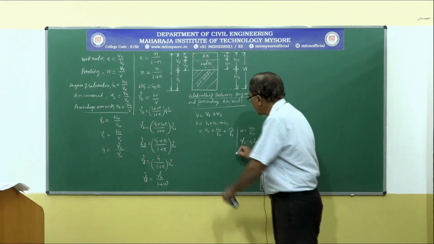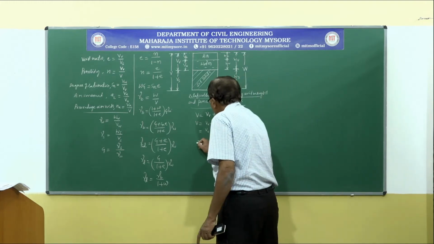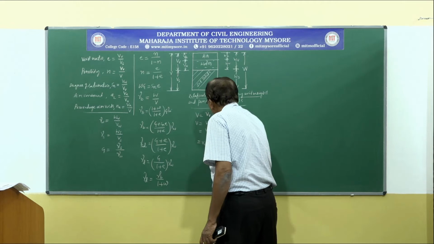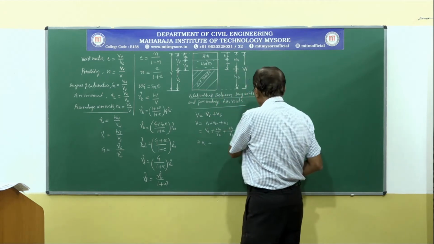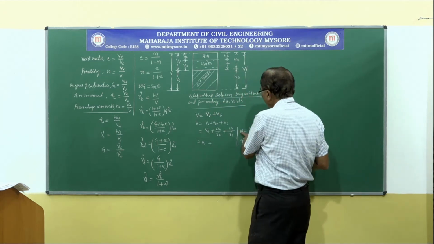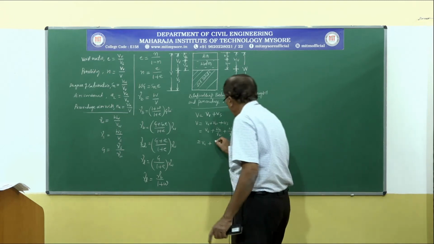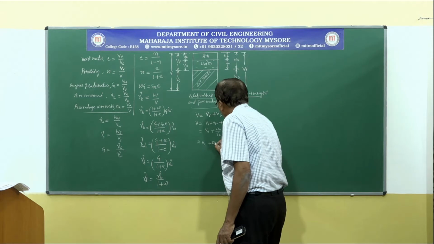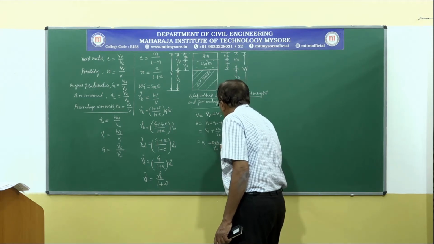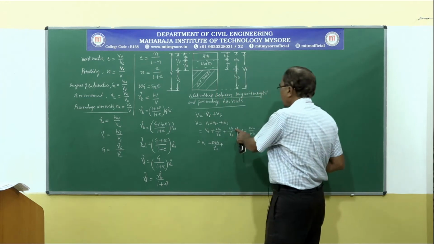Now let us rewrite this term, that is equal to VA plus WW. WW can be written as W, water content, into weight of soil solids, divided by unit weight of water, plus WS.